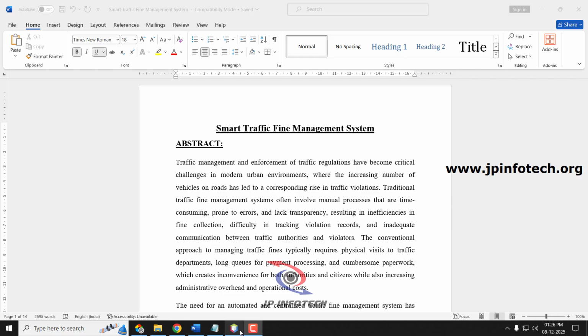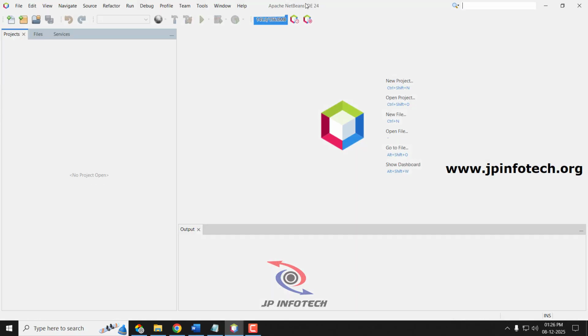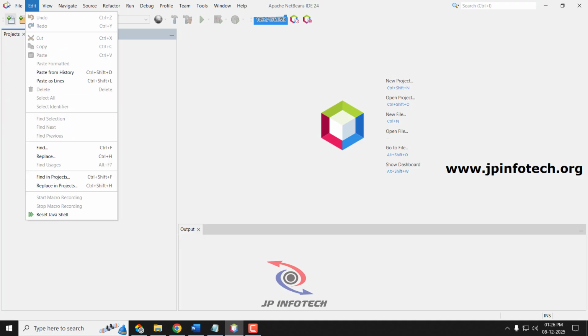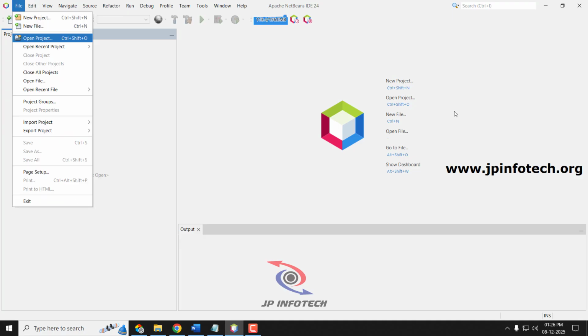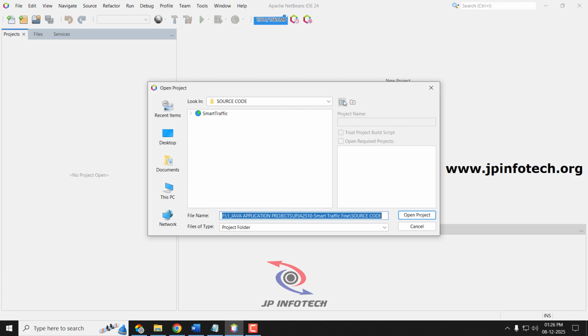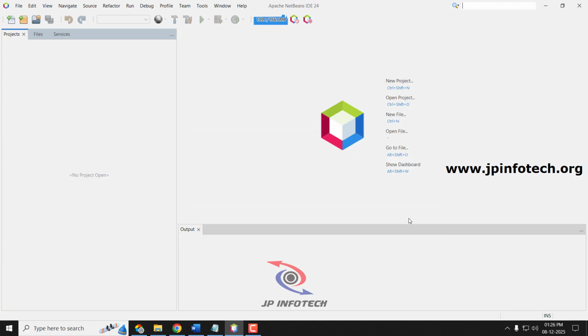So now let us see the execution of the project. Now open your Apache NetBeans IDE 24. First, let us import the project into the Apache NetBeans IDE. Just go to the File menu and click Open Project. Now go to the project source code location. Inside the source code folder, we have this Smart Traffic project. Just select this and click Open Project. Now kindly wait till the complete project is loaded into the NetBeans IDE. Here you can see the progress.